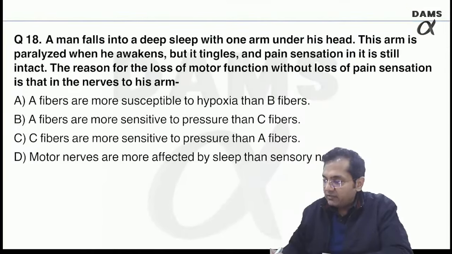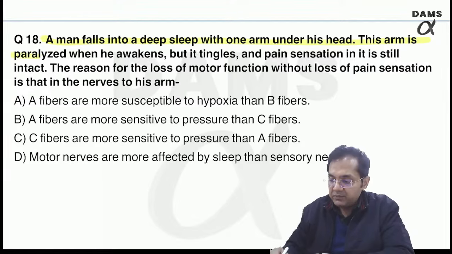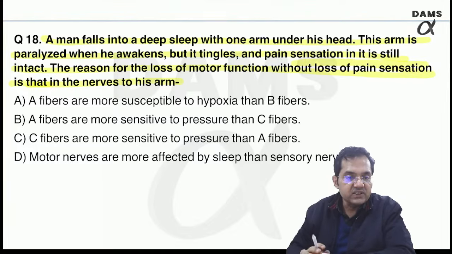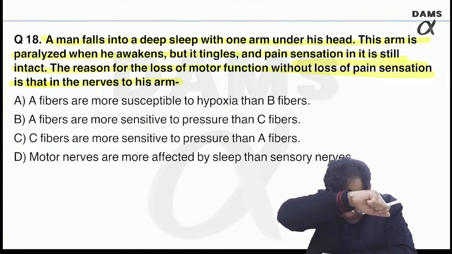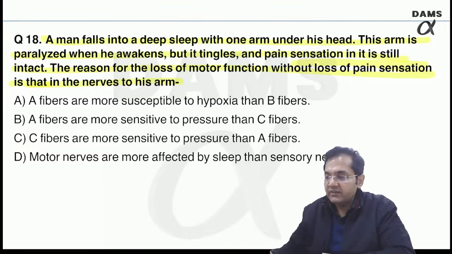A man falls into a deep sleep with one arm under his head. The arm is paralyzed when he awakens, but it tingles and pain sensation is still intact. The reason for loss of motor function without loss of pain sensation is that in the nerves to his arm, what is happening? Remember, this happened when you were sleeping like this with your arm under the head, and when you wake up you can't move your limb.